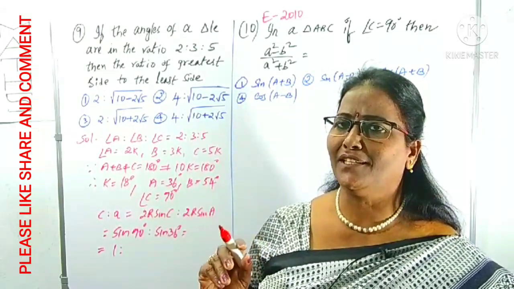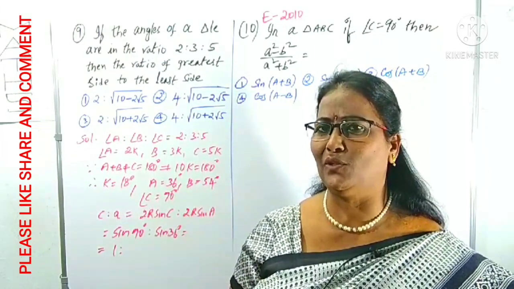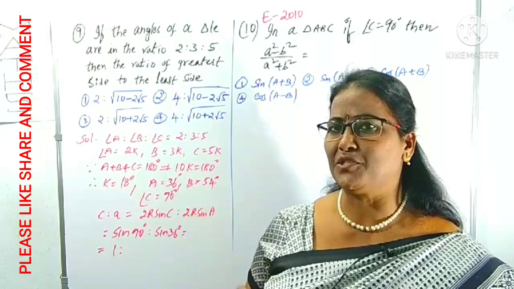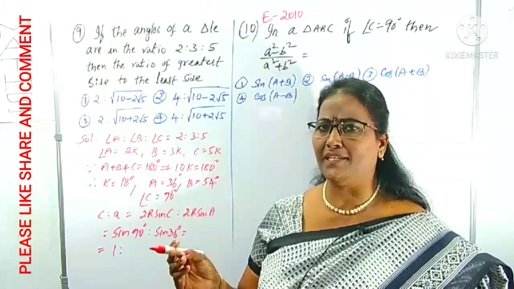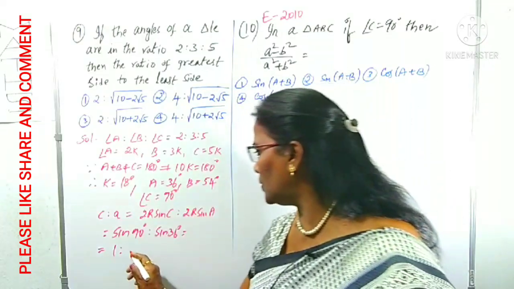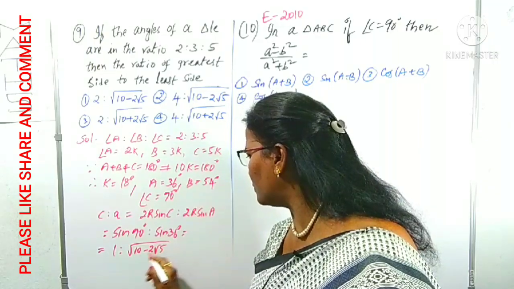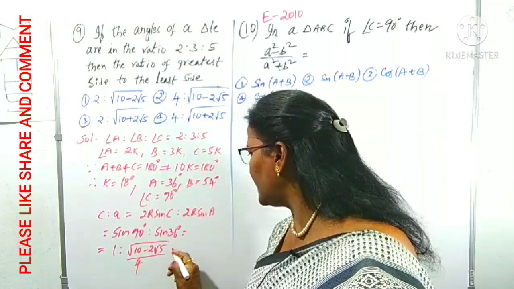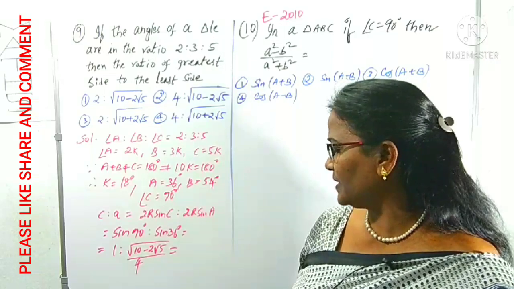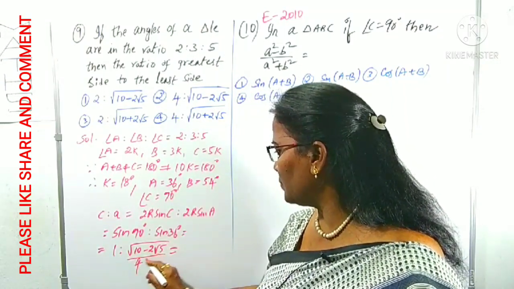Guys, you have to recollect the other angles like 36, 54, 72, 18. All those are also important from the objective point of view. He may ask any type of angle. Sine 36 is under root over 10 minus 2 root 5 by 4. This is the sine 36 value. So here this is 1 is to root over 10 minus 2 root 5 by 4.